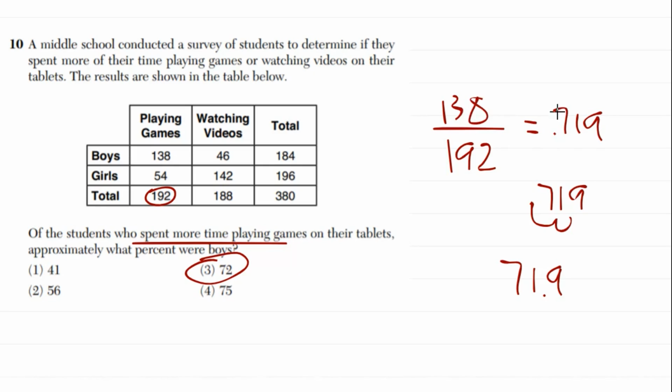You divide this, get your decimal, and really what I just did is multiply this by 100. That's the same thing as moving the decimal two times to the right. So that's kind of a shortcut that I like to teach. That's pretty much all they're asking for this one.